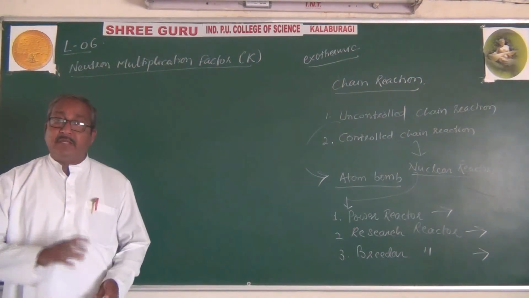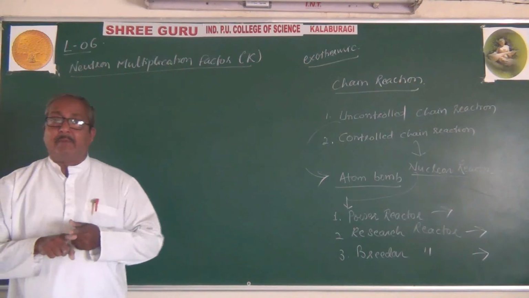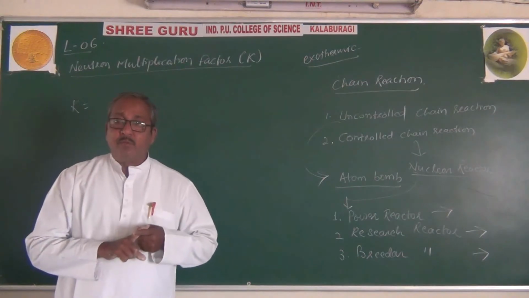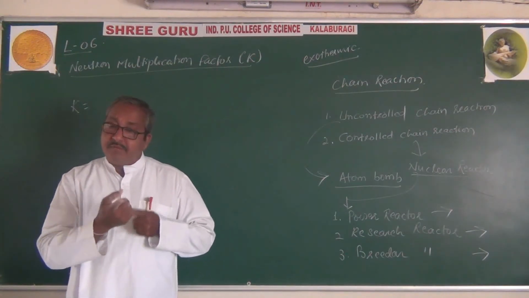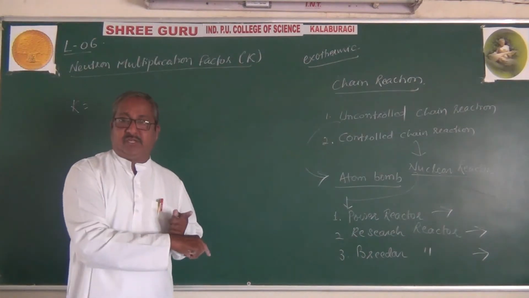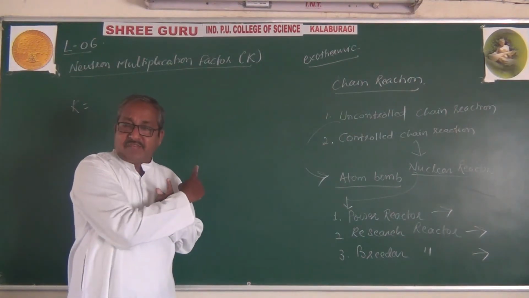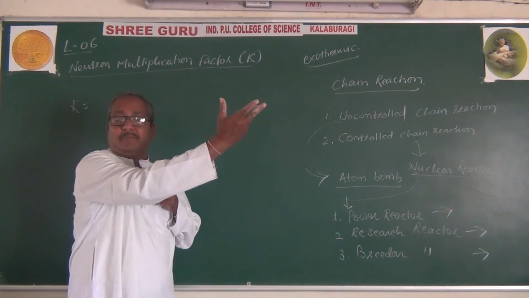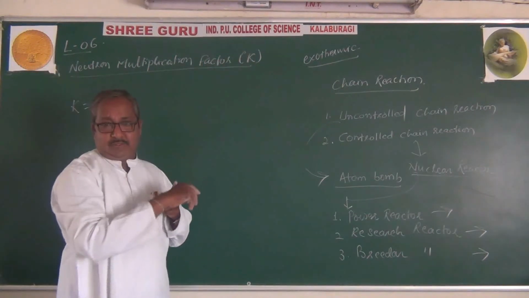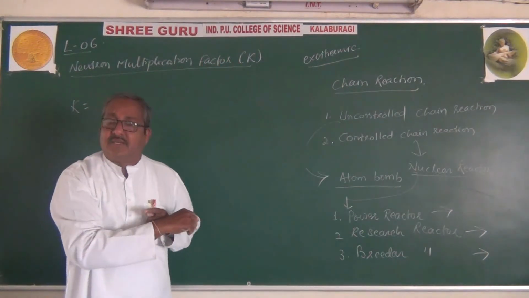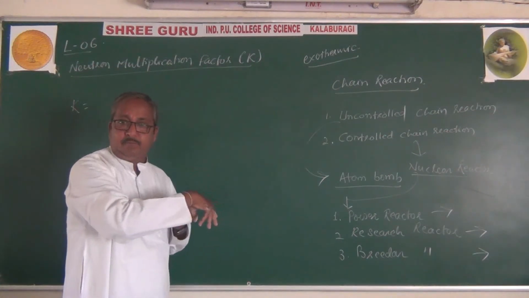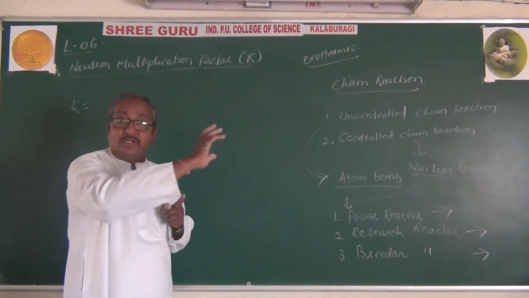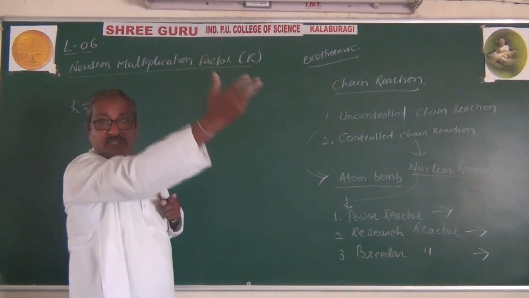That means whenever the reaction takes place, the neutrons released are the present generation, and the previous generation means the neutrons from the previous reaction. For example, in the first reaction 3 neutrons are released. In the next reaction, 3 times 3 is 9, then 27, then 81. 9 was the previous generation and 27 the present generation.